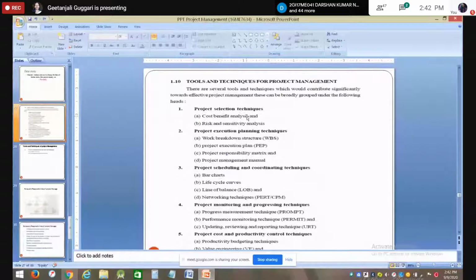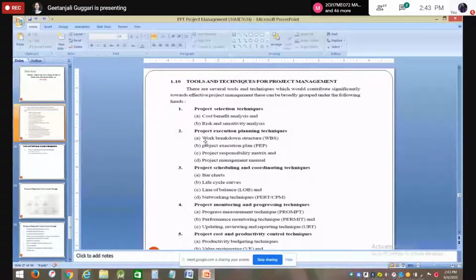For project selection techniques, for selecting the project, there are two techniques available: cost benefit analysis and risk and sensitivity analysis. Based on these, you will be able to select a feasible project. The second tool available is the project execution planning technique.